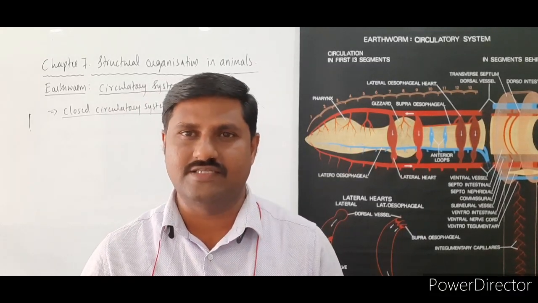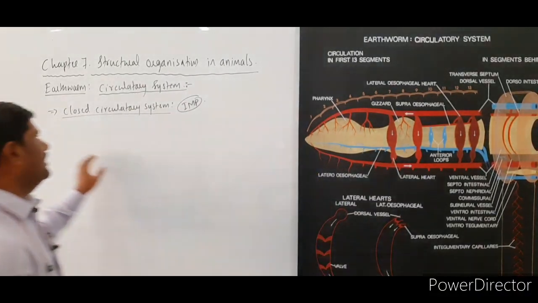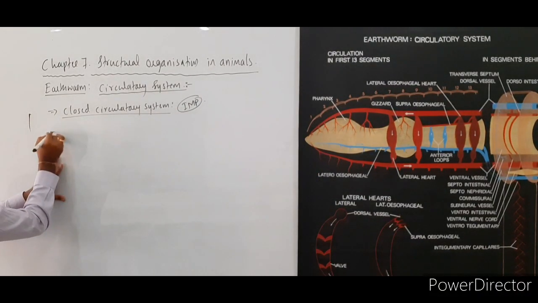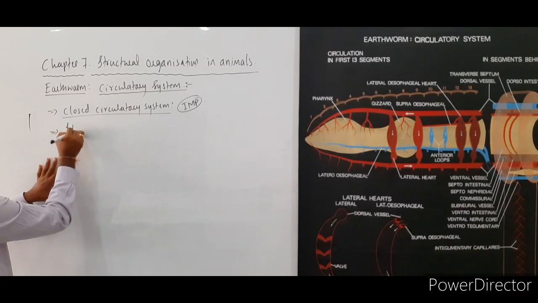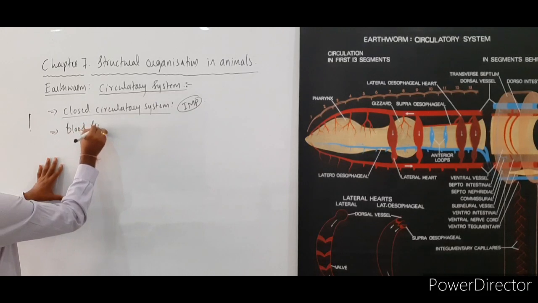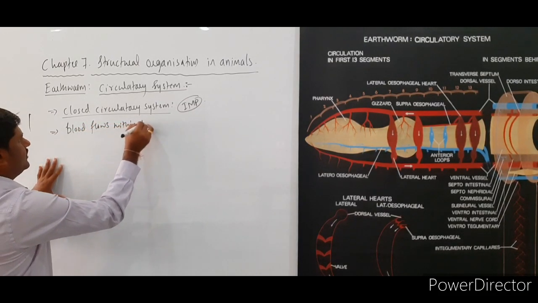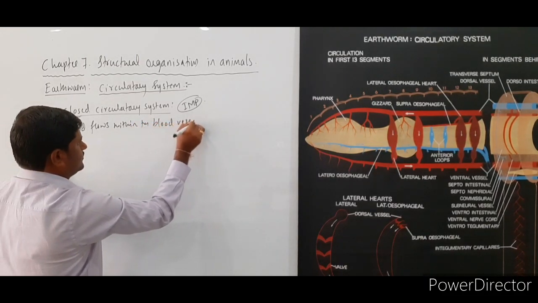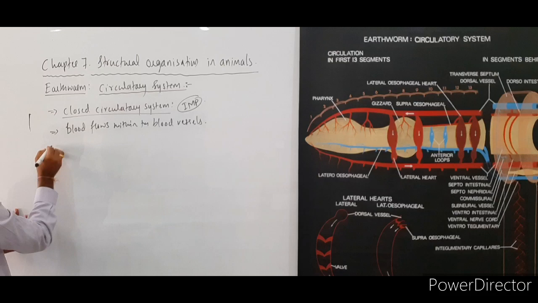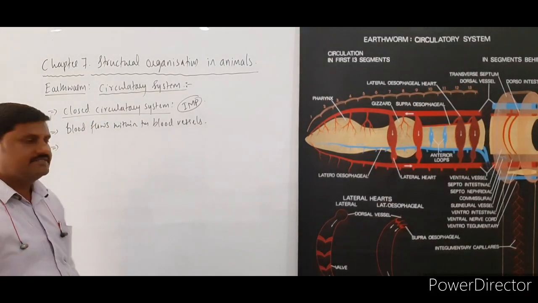You have learnt all these aspects in the animal kingdom. So let us see here. Closed type of circulatory system means what? Blood flows within the blood vessels. Such a circulatory system is called a closed circulatory system.